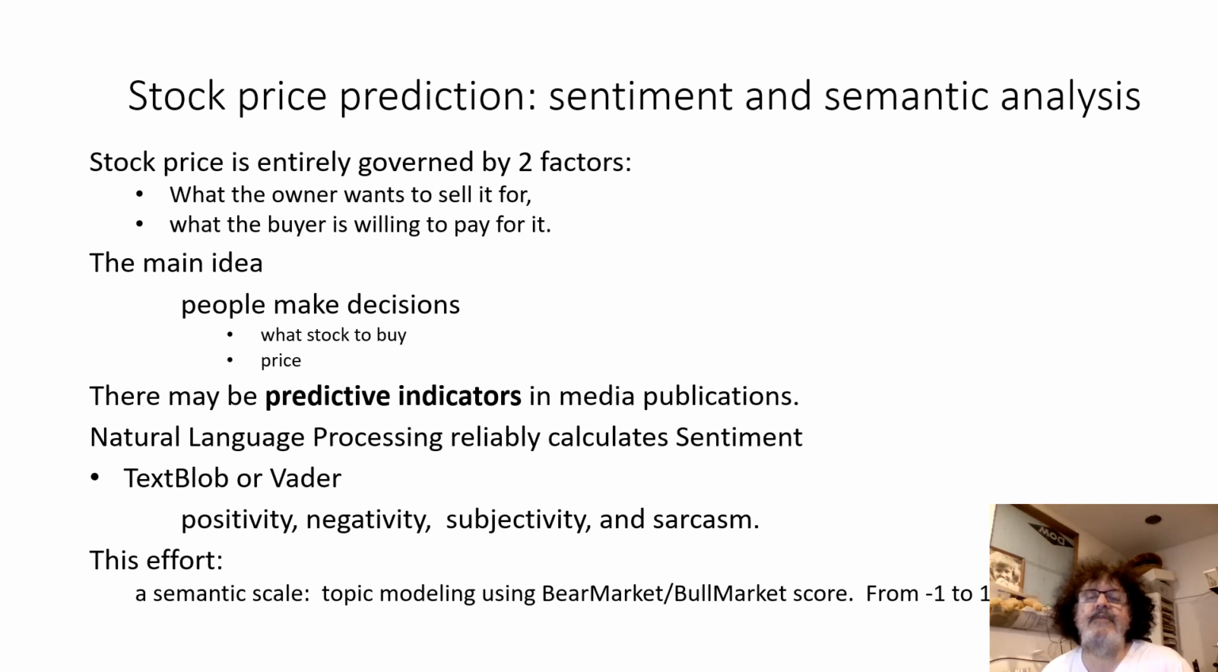The main idea here is that people make decisions about what stock to buy and the price they're willing to buy or sell it for. There may be predictive indicators in media publications. Sentiment analysis using TextBlob or VADER provides a reliable metric expressing positivity, negativity, subjectivity, and sarcasm. This effort will explore the potential to establish a semantic scale of topic modeling to create a semantic score for stock valuation, using a bear market and bull market score from -1 to 1.